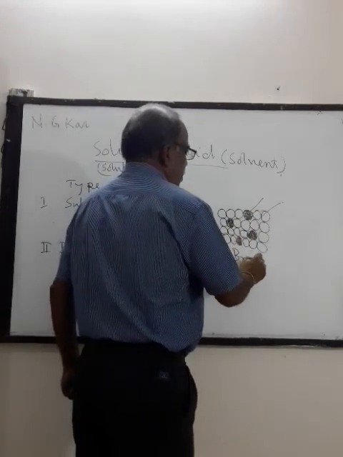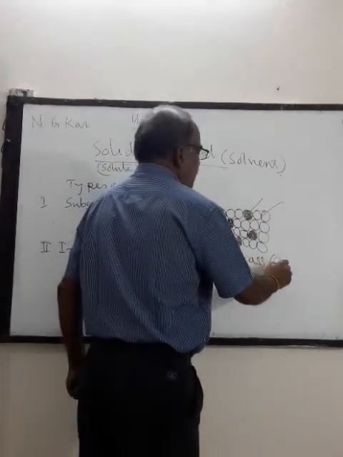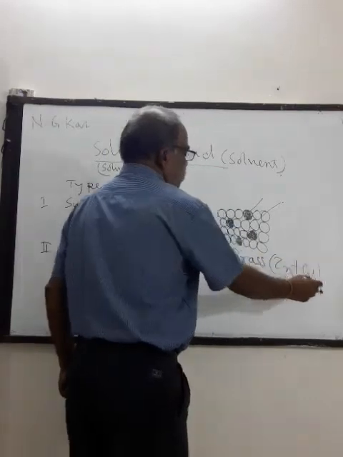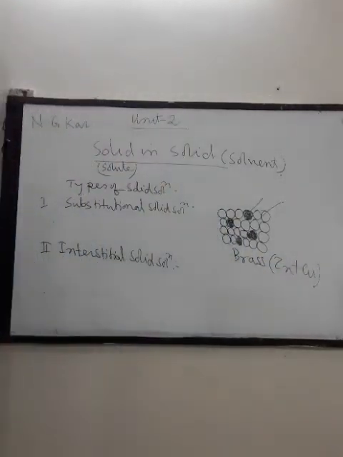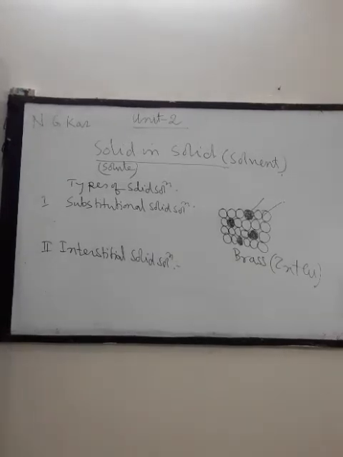Example, brass means zinc and copper, both are solid. In substitutional solid solution, atoms, molecules or ions of one substance take the place of the particles of another substance.